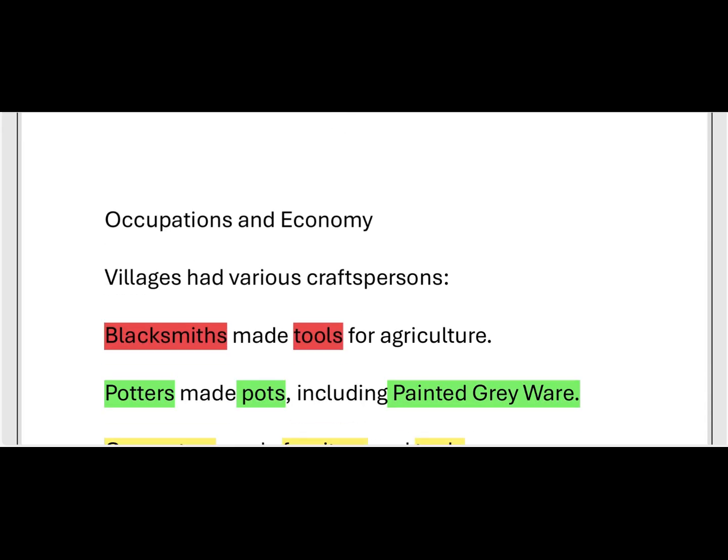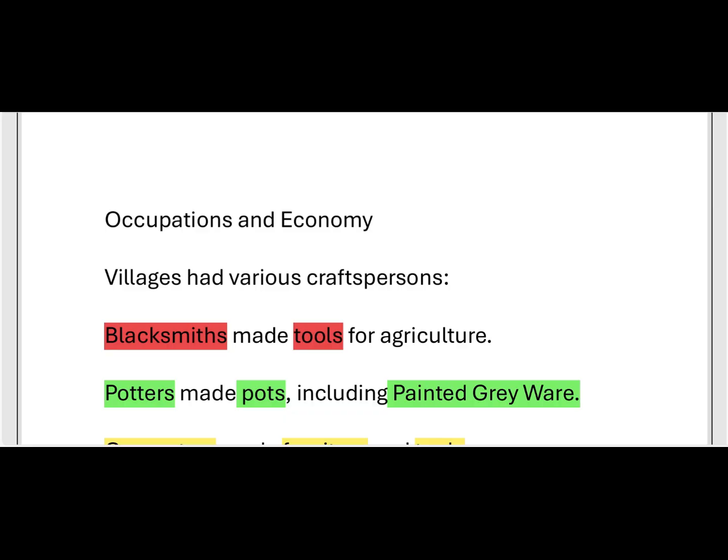After the sources comes the side heading, occupations and economy. Villages had various craftspersons. What kind of occupations existed at that time and how the economy worked, we are going to discuss in this slide. Craft means work made by hand, and those who make it are called craftspersons. The first are blacksmiths, who made tools for agriculture.